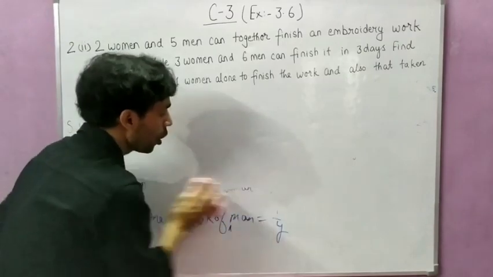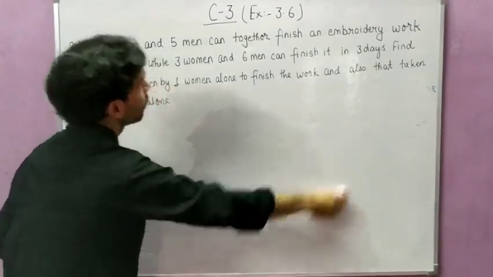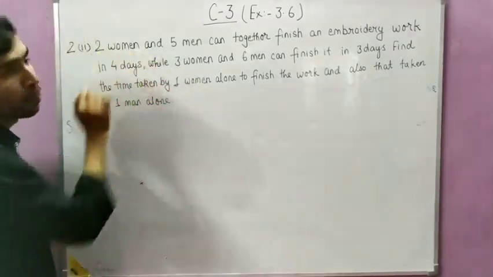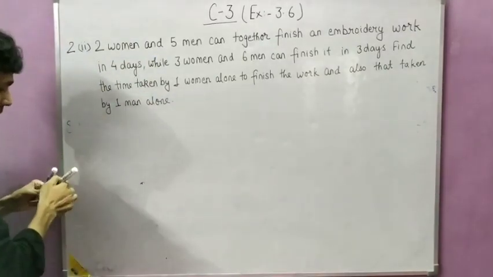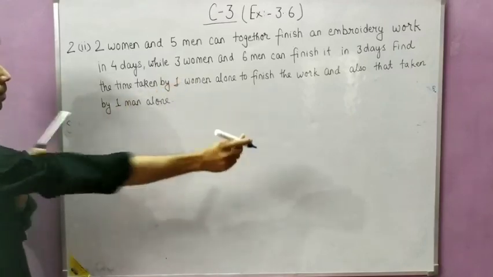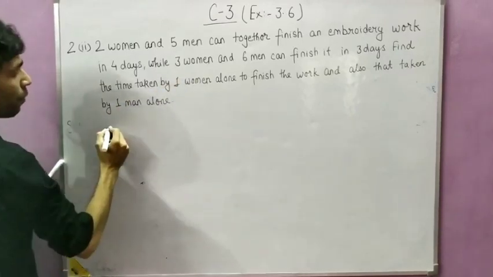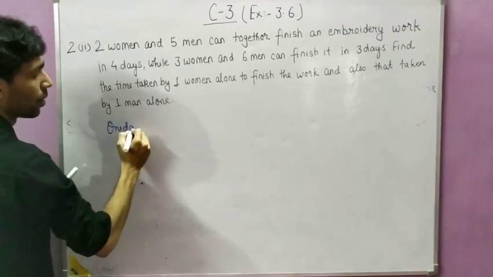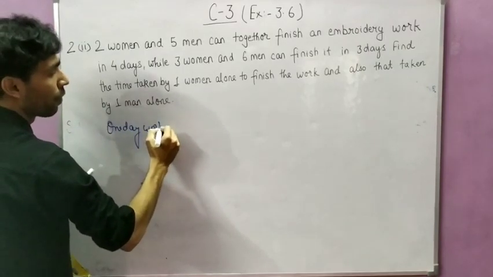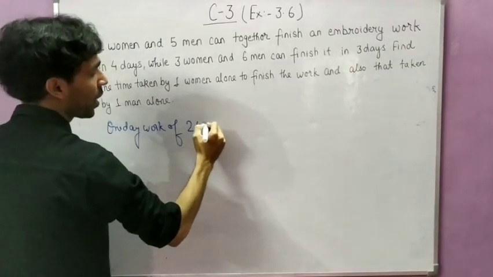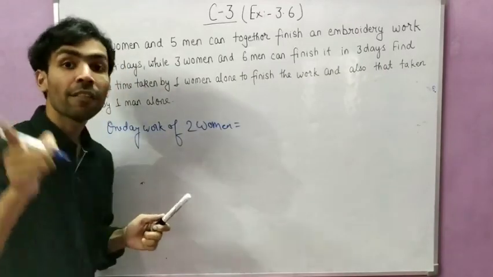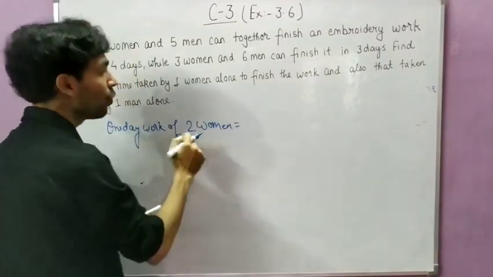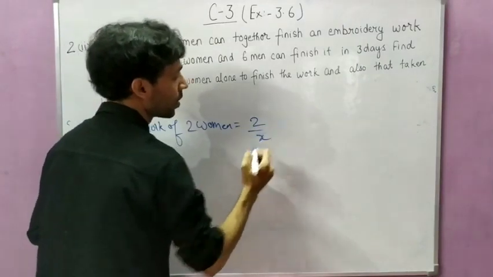Okay, so because in the starting part of the question it is written 2 women, I will calculate 1 day work of 2 women. 1 day work of a woman was 1 by x, so for 2 women that will be 2 by x.